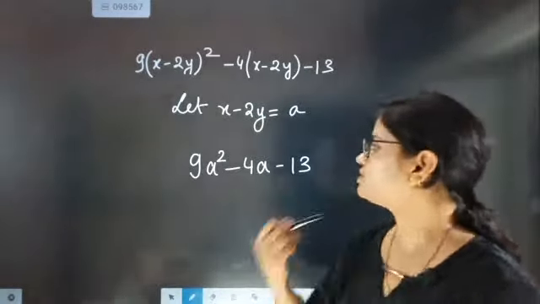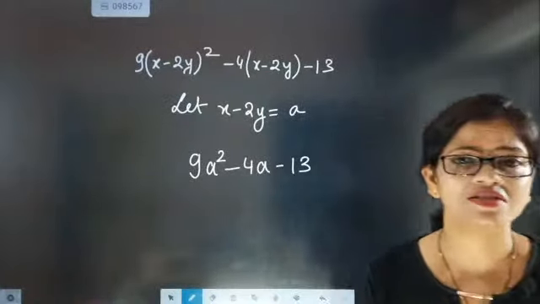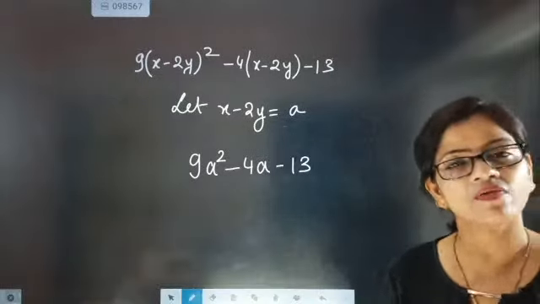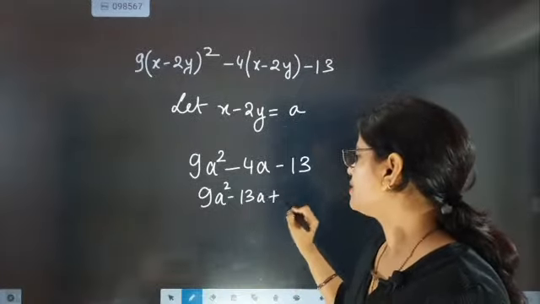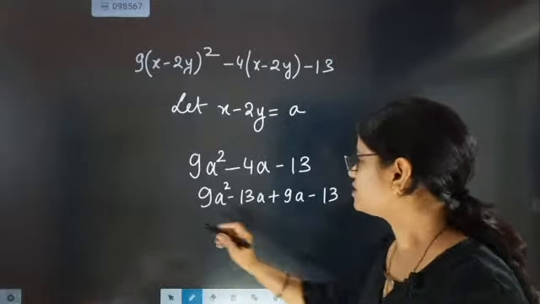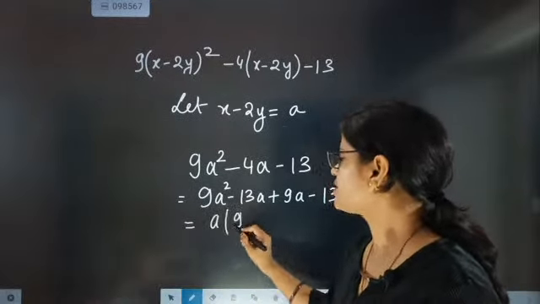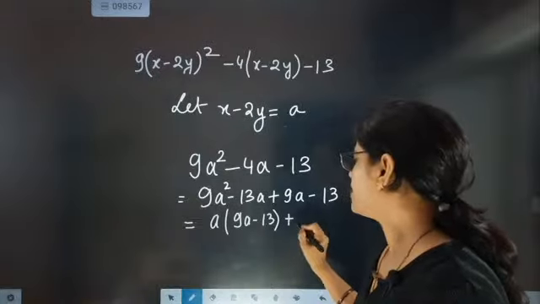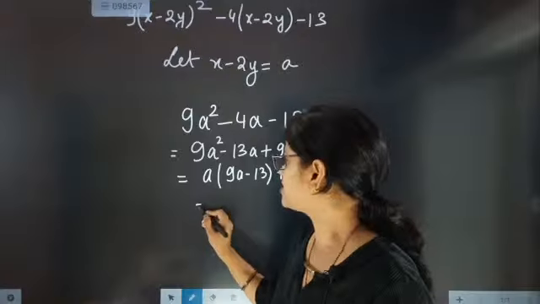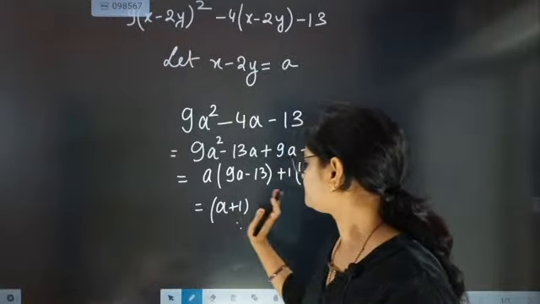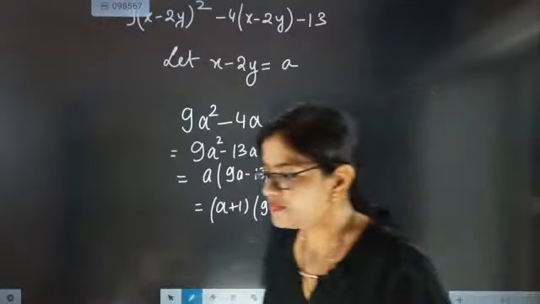Now how to bring it exactly? You know that 13 minus 9 will become 4. So we write minus 13a plus 9a minus 13. If we take a common, it becomes a times 9a minus 13, and here 1 common, 9a minus 13. So it is exactly going to come as a plus 1 and 9a minus 13.